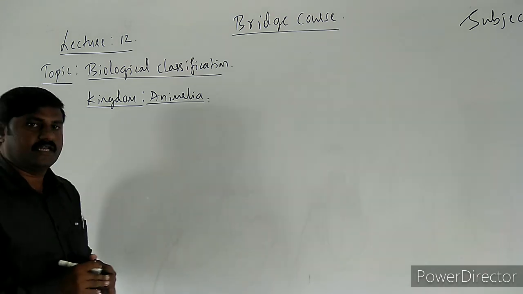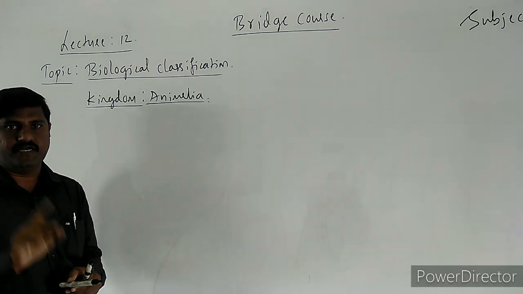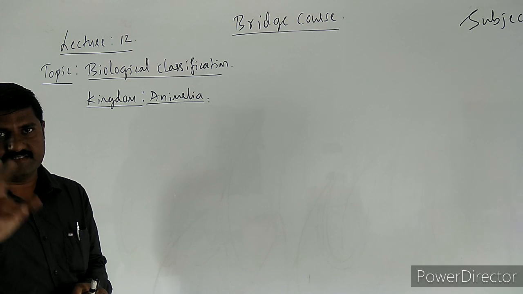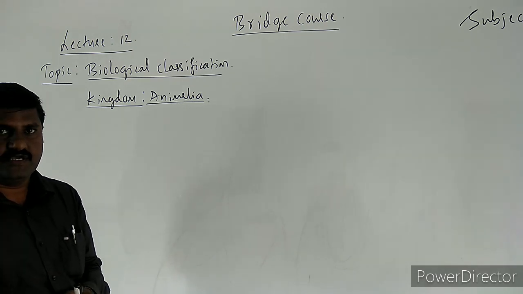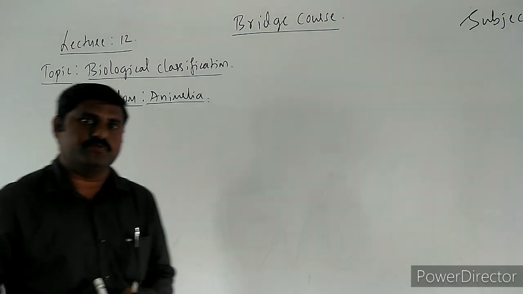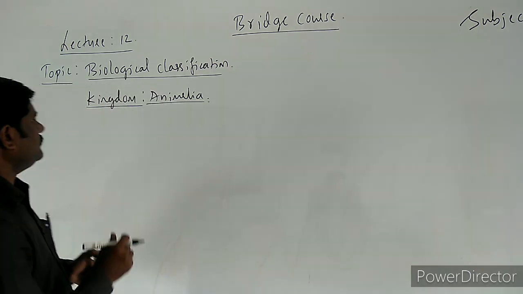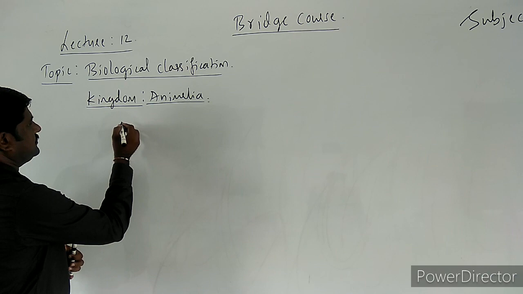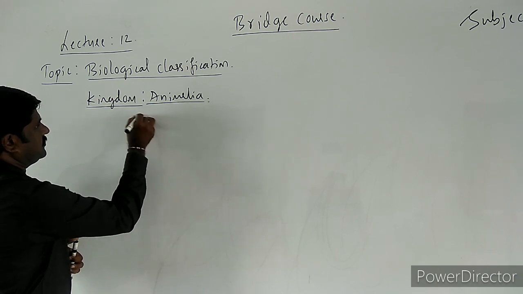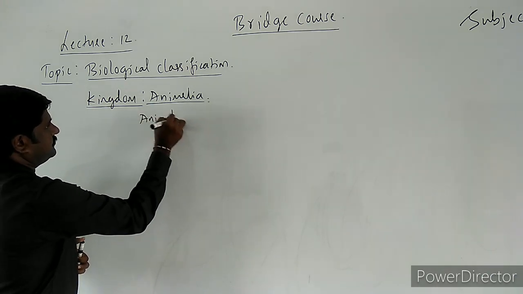Animals are basically classified into two groups. One is chordates and the second one is non-chordates. They are also mentioned as invertebrates as well as vertebrates. Right? So, let us start with the classification of animals.